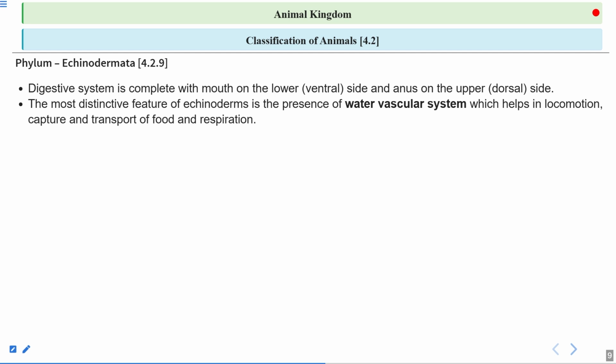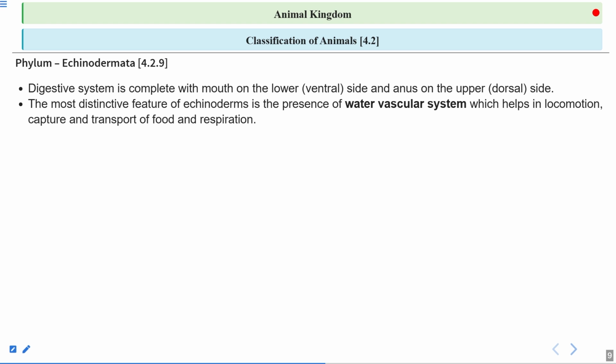And what happens when they take water from the outer environment and all the water gets filled in this water vascular system, right? The water, when filled, stretches out all the arms. All the arms of the Asterias or the brittle stars or any echinoderms stretch out, right?